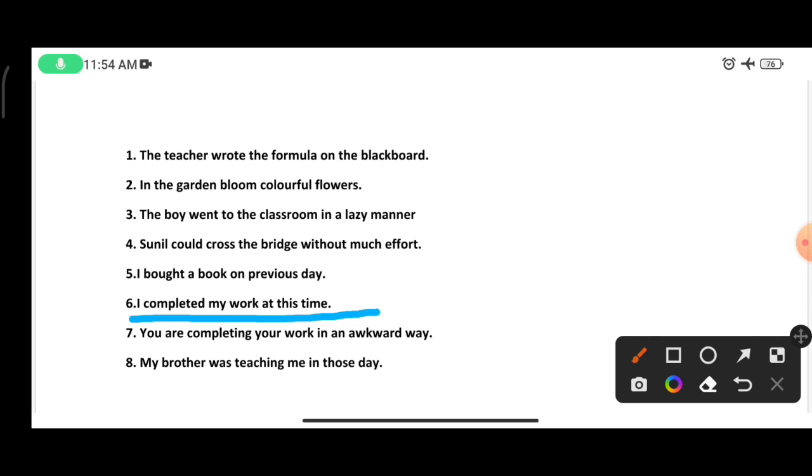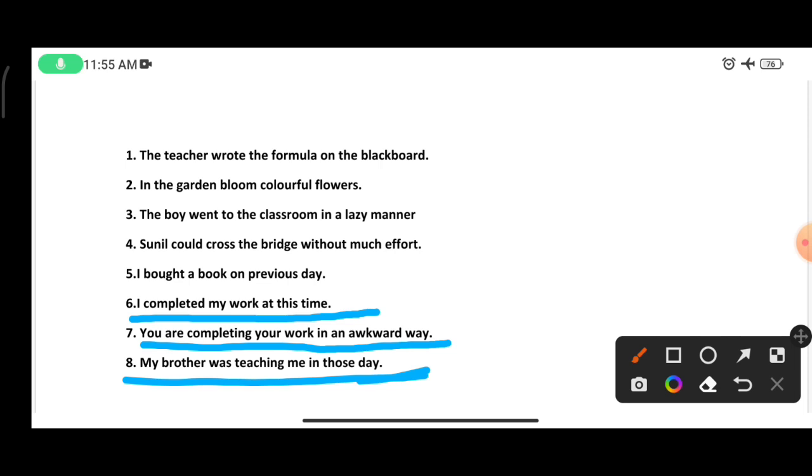Now the 7th option is in an awkward way. The sentence will be: you are completing your work in an awkward way. Now the 8th phrase is in those days. So: my brother was teaching me in those days. It is the sentence of the phrase.